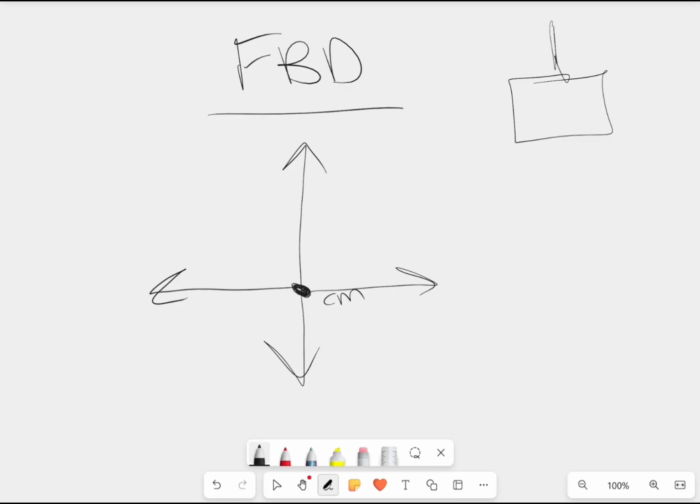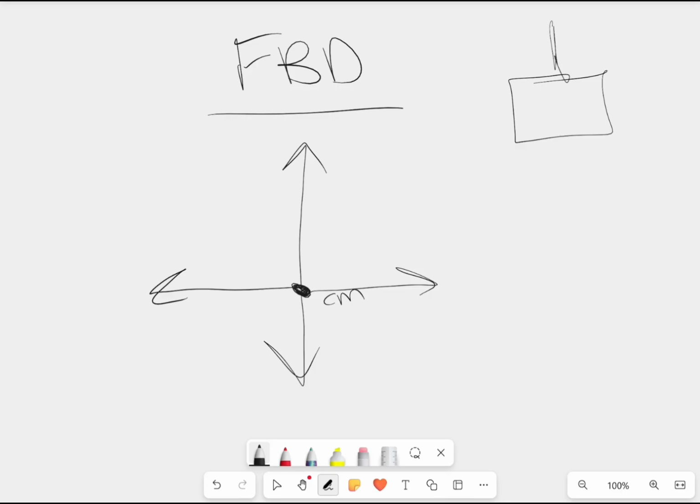So earlier, when I mentioned Newton's second law, I talked about a free body diagram and the practical application of forces, like drawing them out. So now let's actually talk about what that is. We call it an FBD, free body diagram, and pretty much what it is, like I said, is a visual representation of the forces.